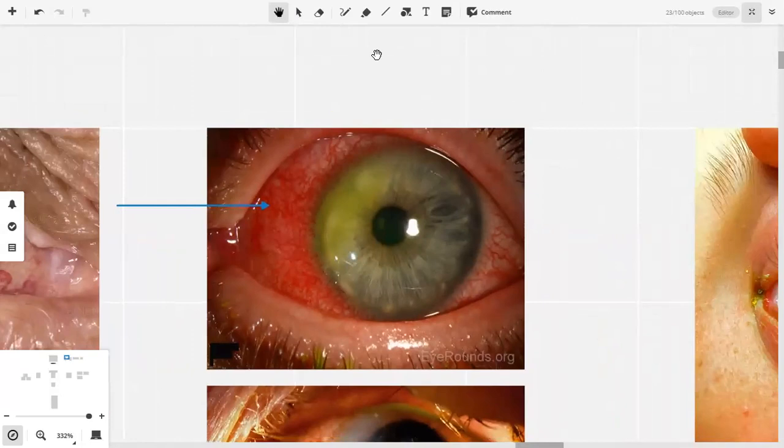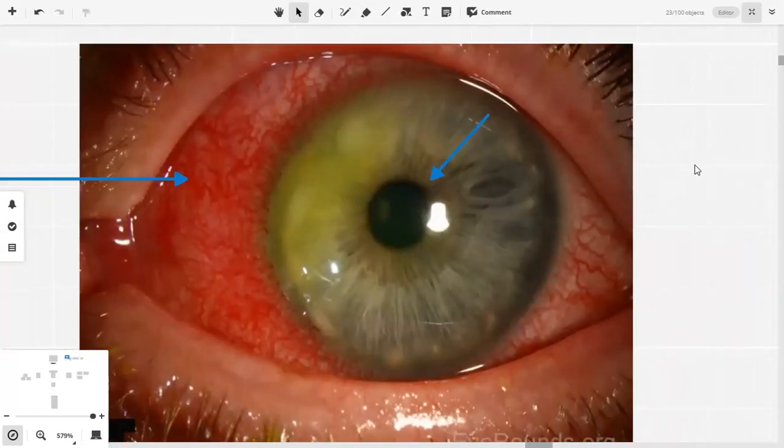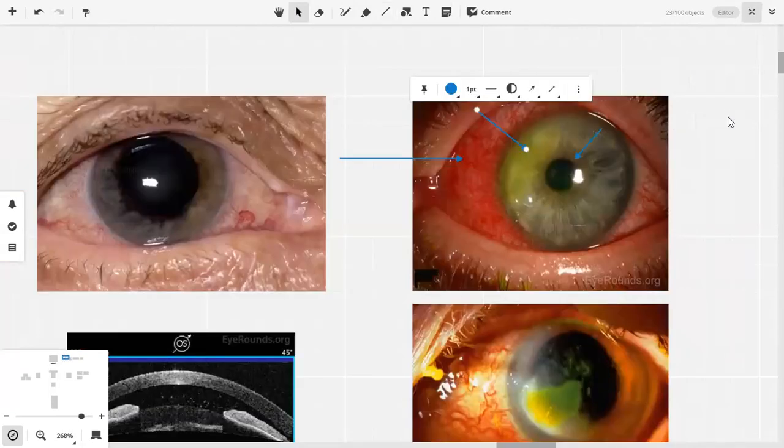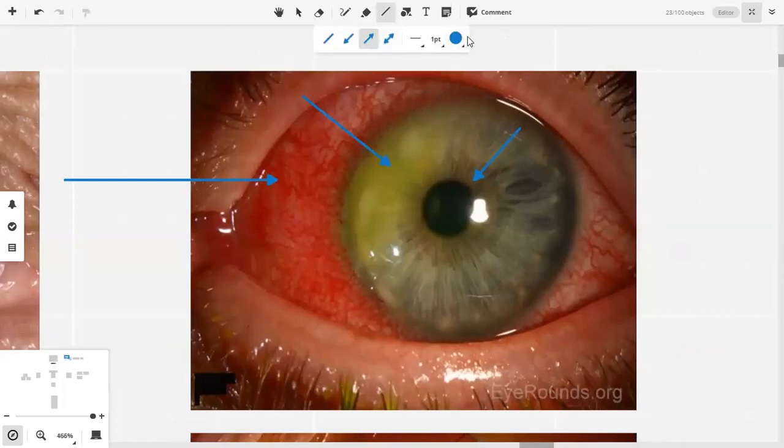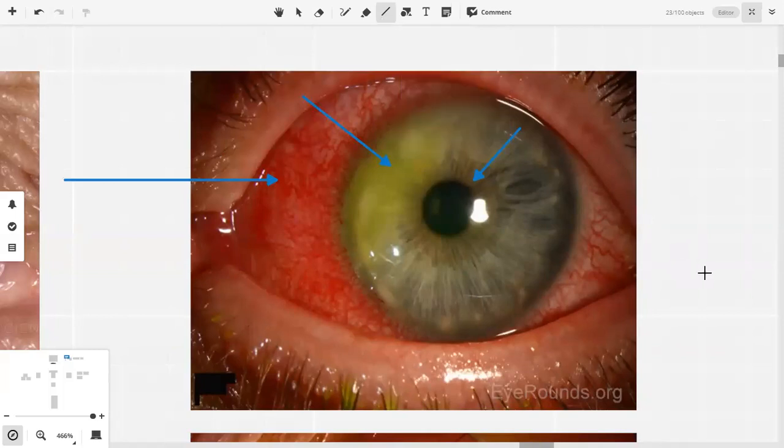Constricted pupil. A pupil that is constricted. That's a good finding. Iris is discolored. कहाँ discolored है? अजीब सा कलर है. सिर्फ अजीब सा कलर है. Eyelids are normal. The eyelids are normal. ठीक है. So that's a normal finding that the eyelids are normal. These are lids and they are normal.